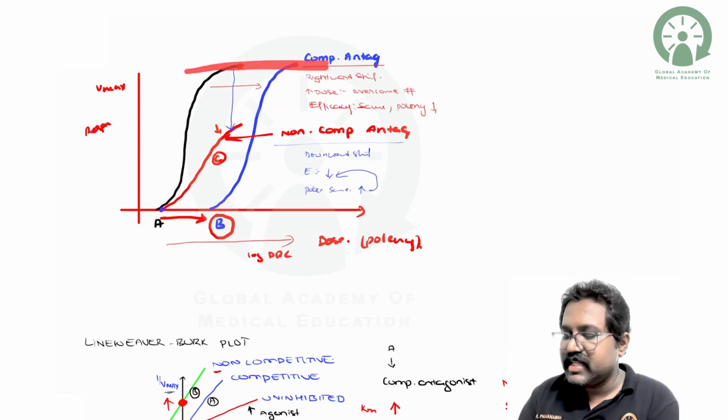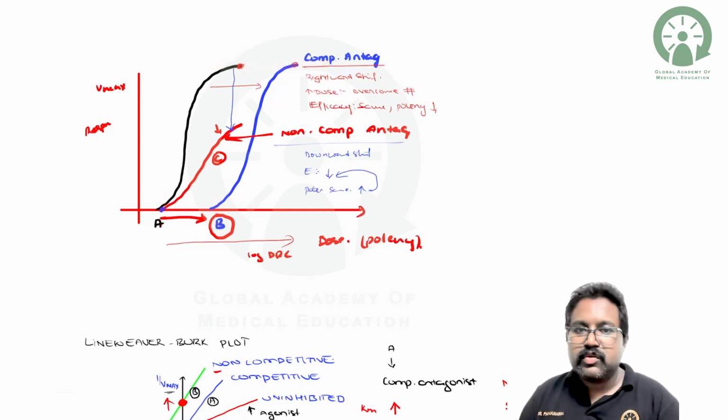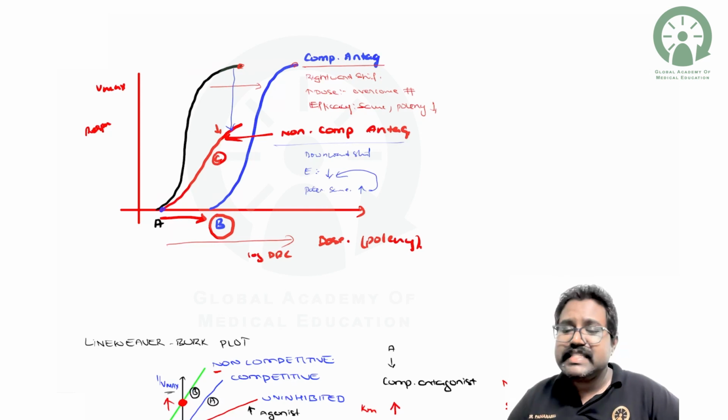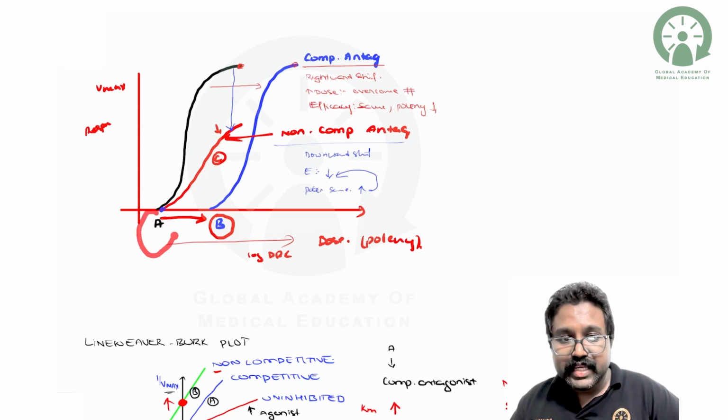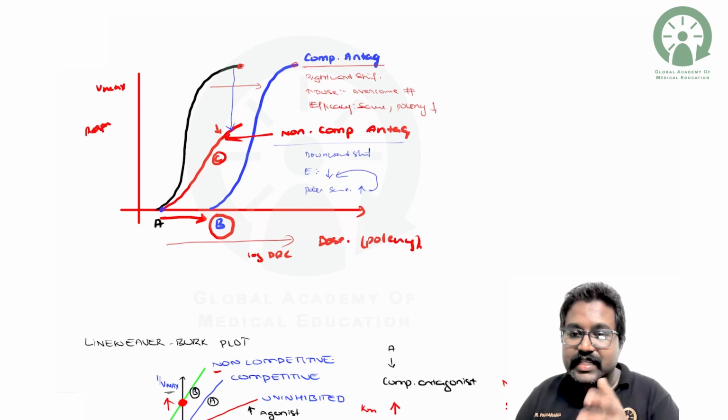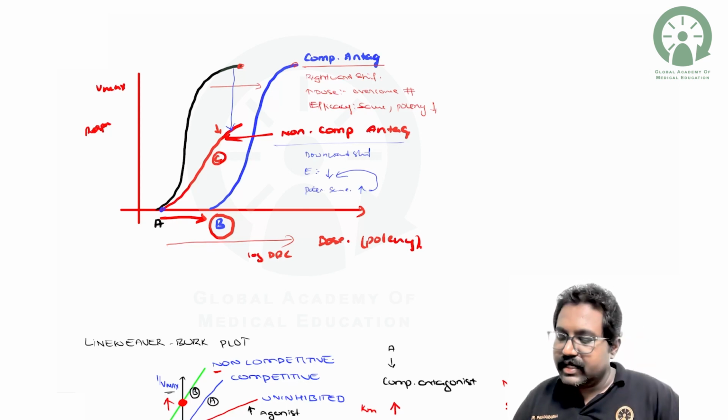The efficacy is same, but the dose of drug A and drug B is different. So what is happening? The efficacy is same with respect to drug A and drug B, but the potency of drug A is more compared to drug B. So drug B is less potent when compared to drug A.